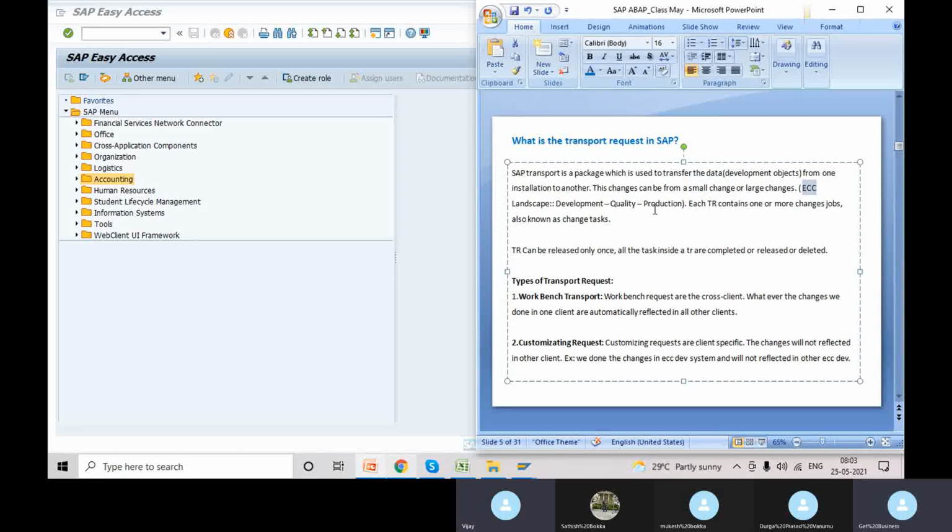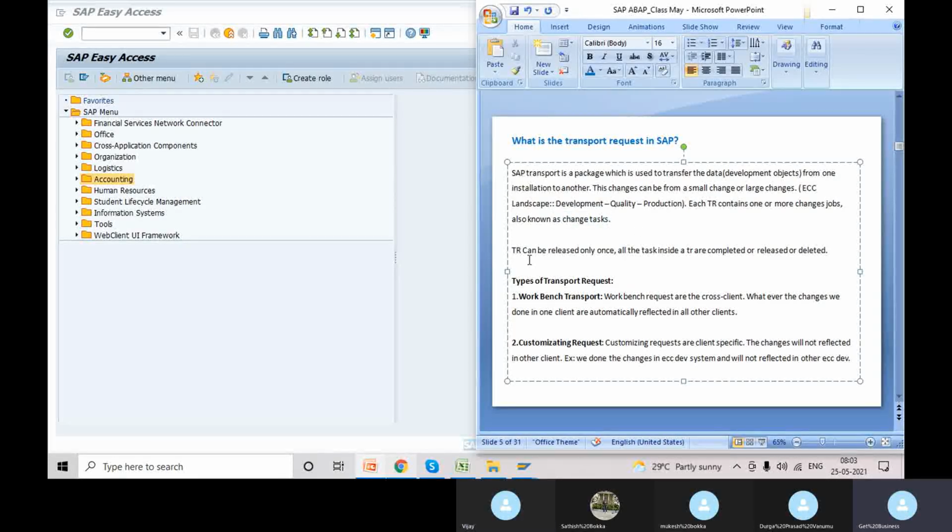Suppose in the case of ECC, we have to move from development to quality to production. Each TR is the short name of transport request. Each TR contains one or more jobs, also called change tasks. When we create a transport number, say the number is one for example, for every such number there might be some sub-numbers also. That we call a change task or subtask.